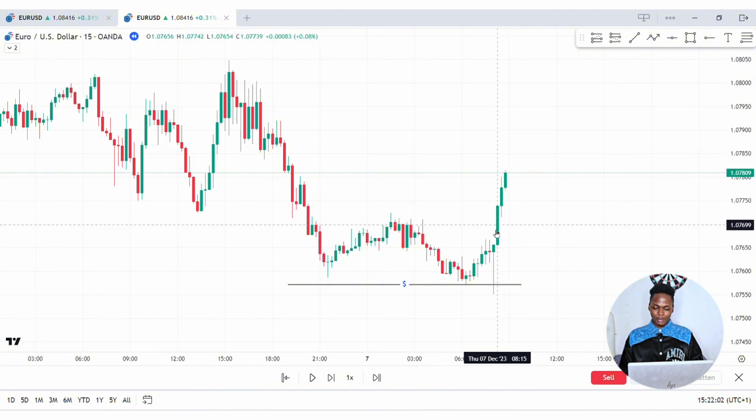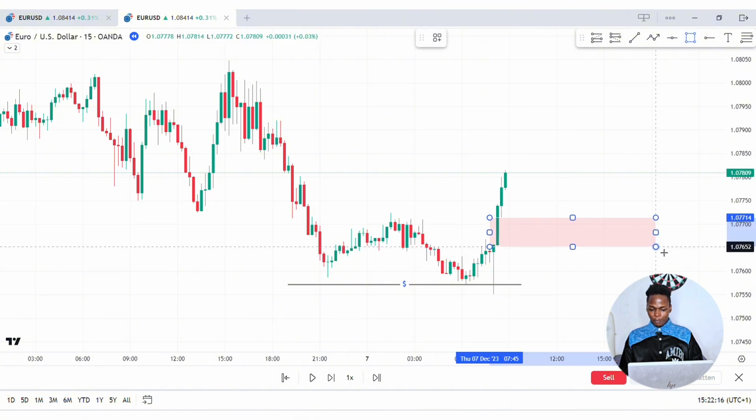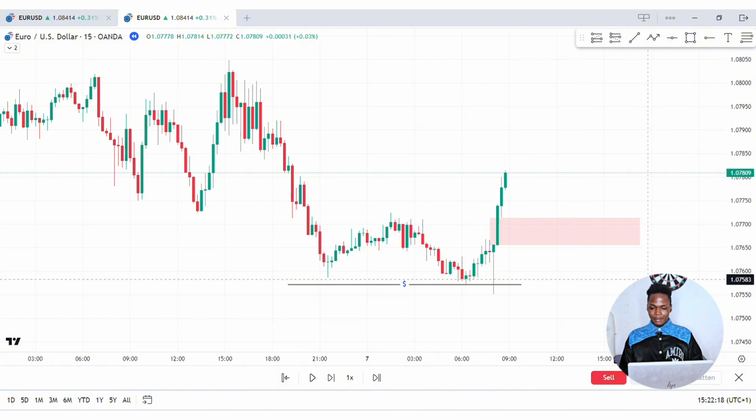See how it took out all the buy traders and also all the sell traders who were expecting the market to go lower from here. Now, what we can see right here is that we have a fair value gap in the 15 minutes time frame, and now we want to place our buy limit order inside the 50% retracement level of this fair value gap, which is somewhere right here.